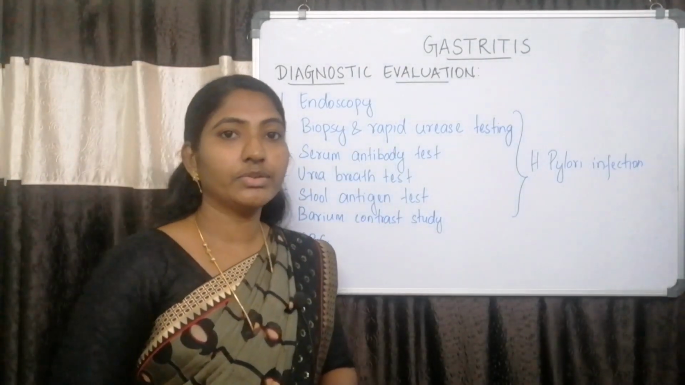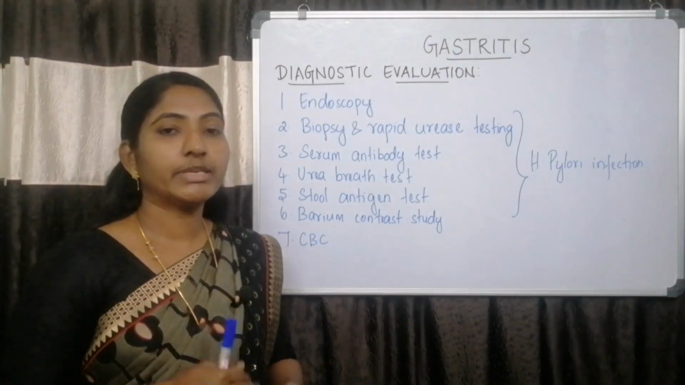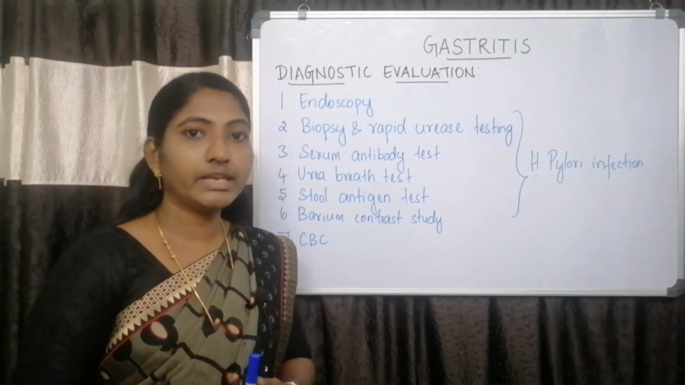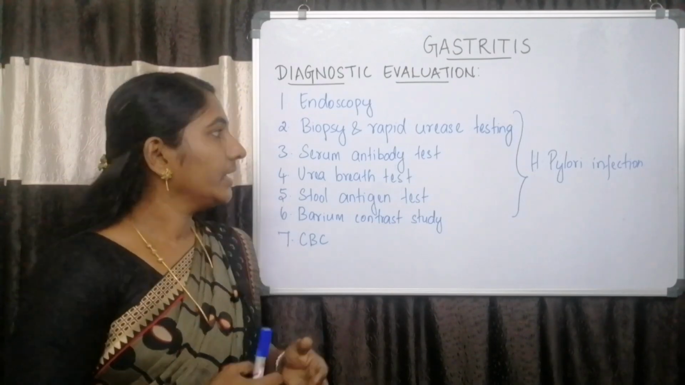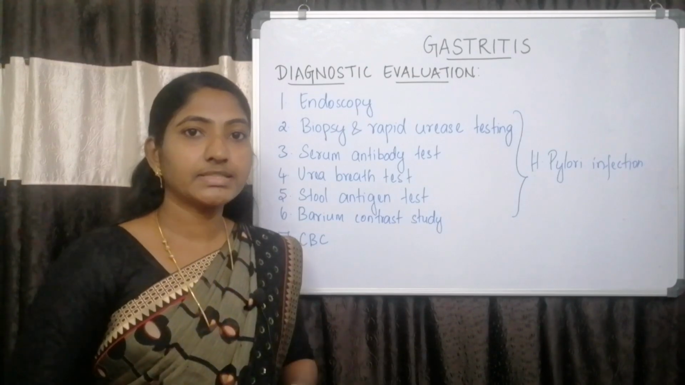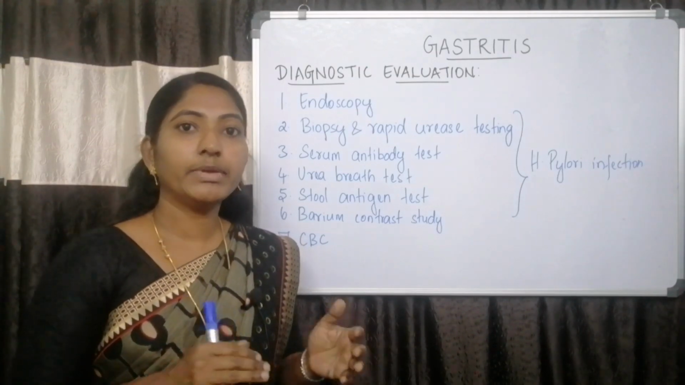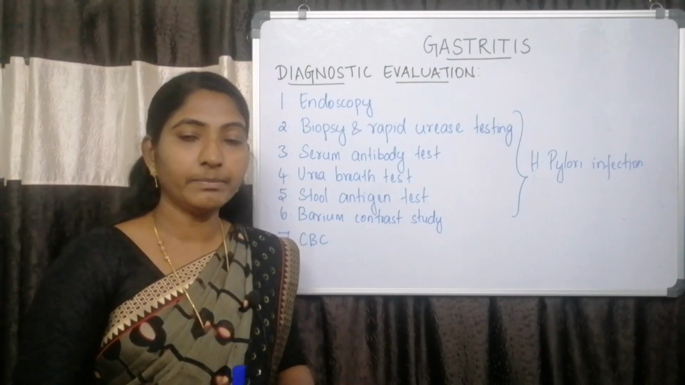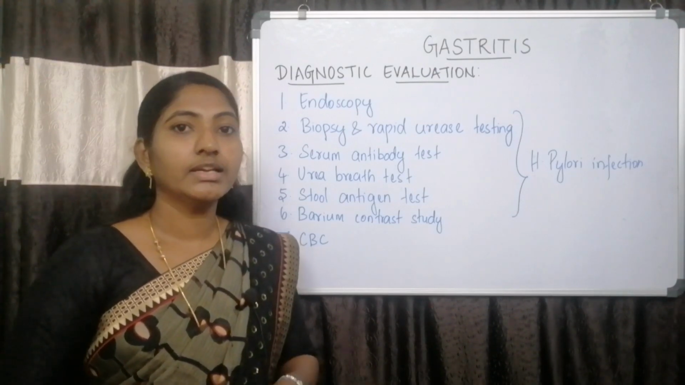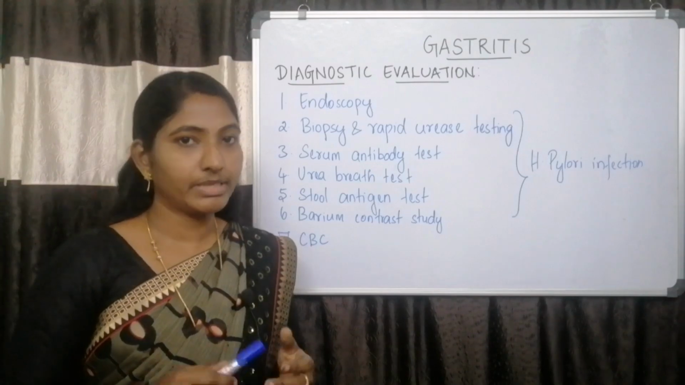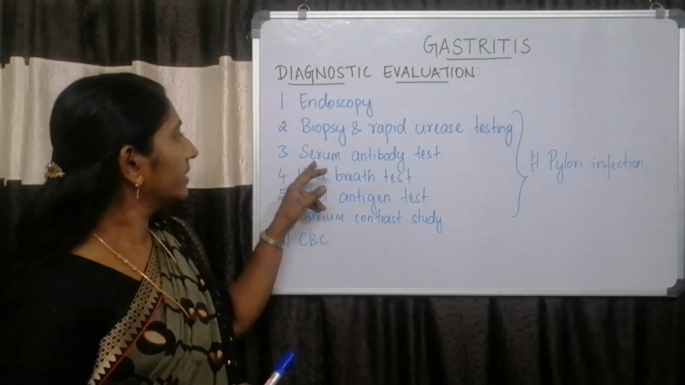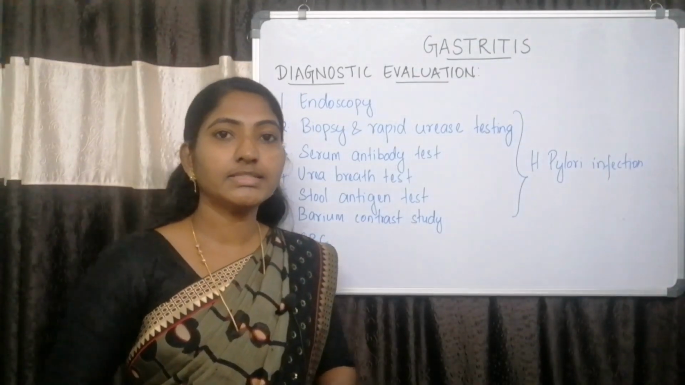The tissue taken during endoscopic examination will be sent for biopsy. The tissue is placed on a medium containing urea. If there is presence of Helicobacter pylori infection, the urease present on H. pylori will react with the urea in the medium and release ammonium chloride and carbon dioxide. So the pH of the medium will change. This shows the presence of H. pylori infection. Then the third one is serum antibody test.